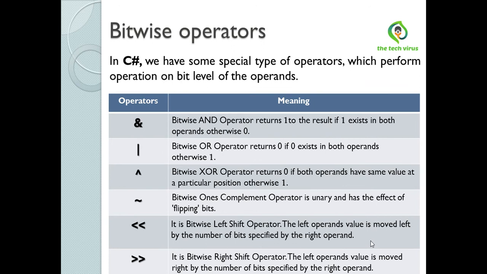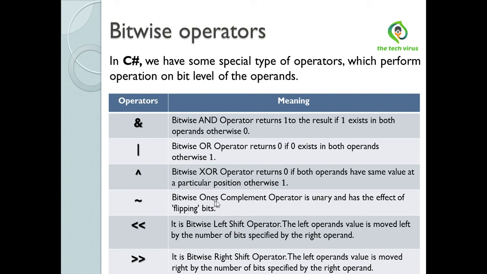Now see bitwise operators. In C#, we have some special types of operators which perform operations on the bit level of an operand. This is the bitwise AND operator. It returns 1 in the result if 1 exists in both operands, otherwise 0. This is the bitwise OR operator. It returns 0 if 0 exists in both operands, otherwise 1. This is the bitwise XOR operator. It returns 0 if both operands have the same value at a particular position, otherwise 1.